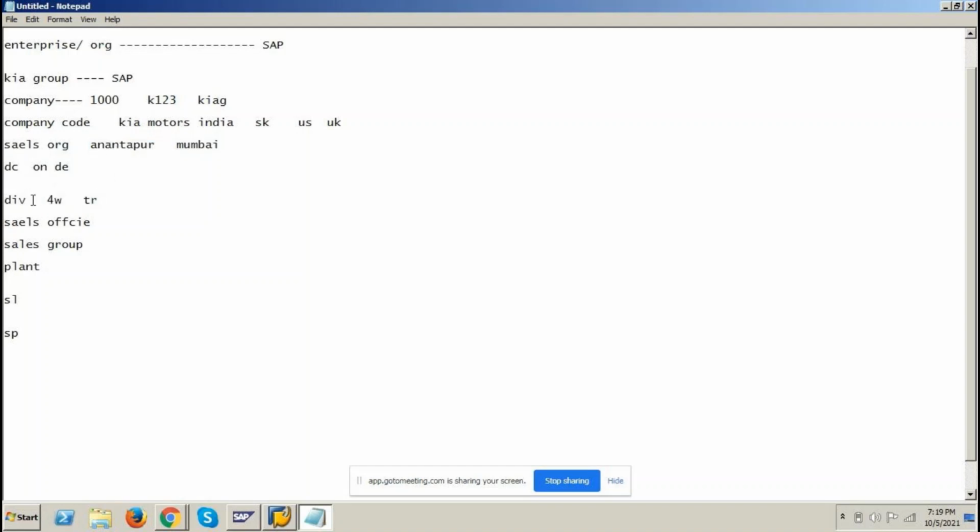So what is the relationship between division and sales organization? N to N relationship. N number of divisions will be assigned to N number of sales organizations. Okay. After that, we need to set up sales area. We SD consultants will set up the sales area. This is only for reporting purposes.